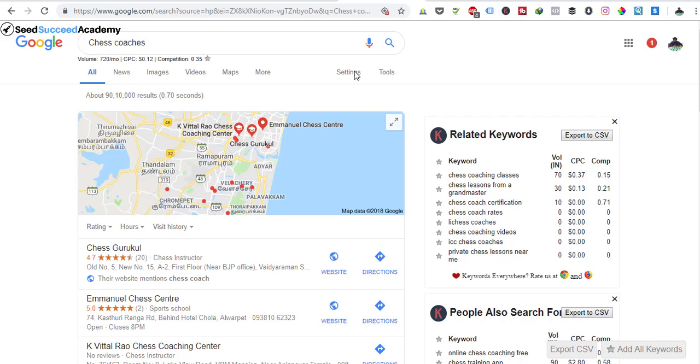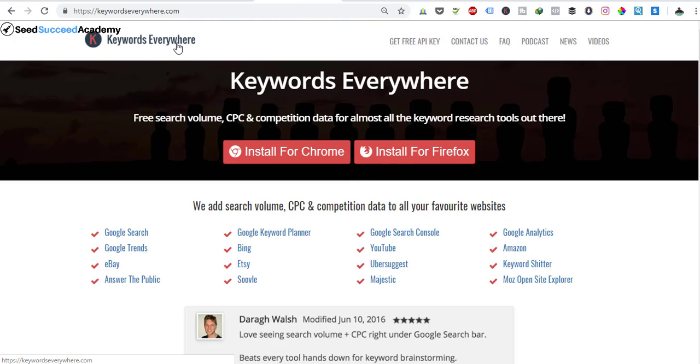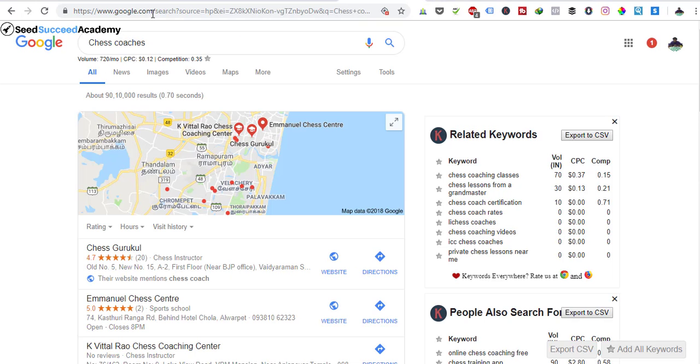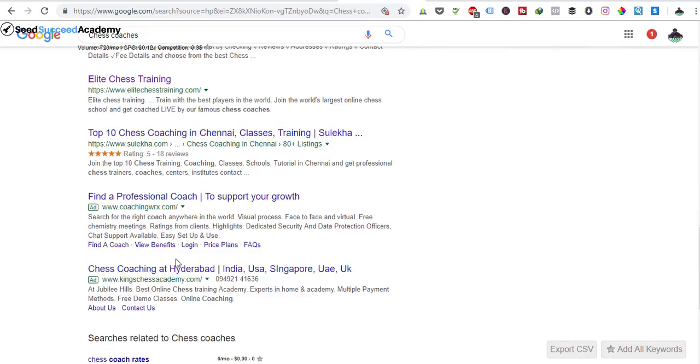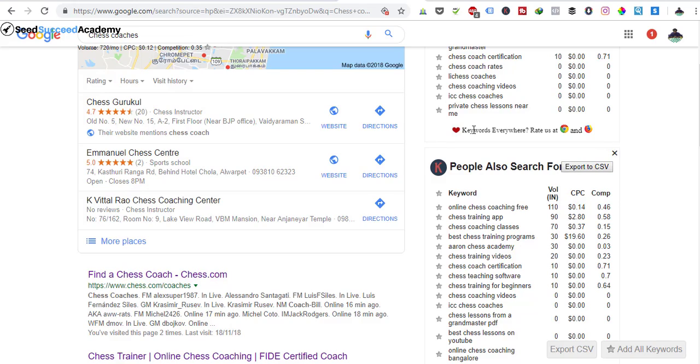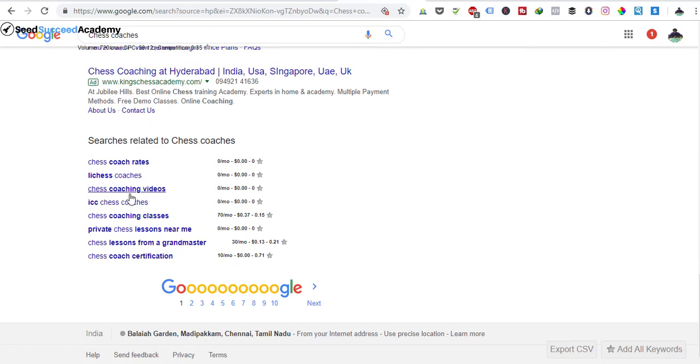And I'm using this tool called Keywords Everywhere. That's a great tool, a free tool that you can use. It shows you the volume per month, and also the cost per click and the competition. This could be a very useful tool. Just by typing out chess coaches, I get information over here on the side as well as at the bottom. If you don't have the Keywords Everywhere tool, that's fine. You can just scroll to the bottom, and you will find searches related to chess coaches, and you will find all this data.